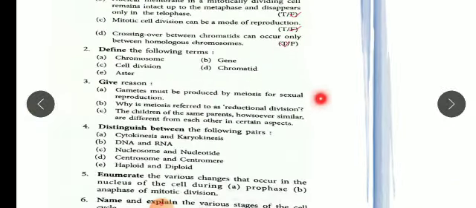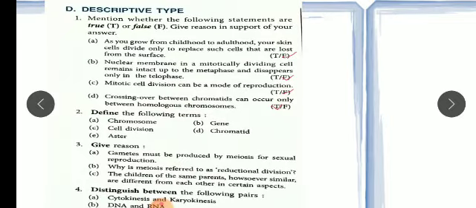In the D part, the first question is: mention whether the following statements are true or false and give reason in support of your answer. First one: as you grow from childhood to adult, your skin cells divide only to replace cells that are lost from the surface. Why is this statement false? Because we all know that surface skin cells are continuously lost, and they are replaced by the new cells from the underlying cells. So the first one is false.